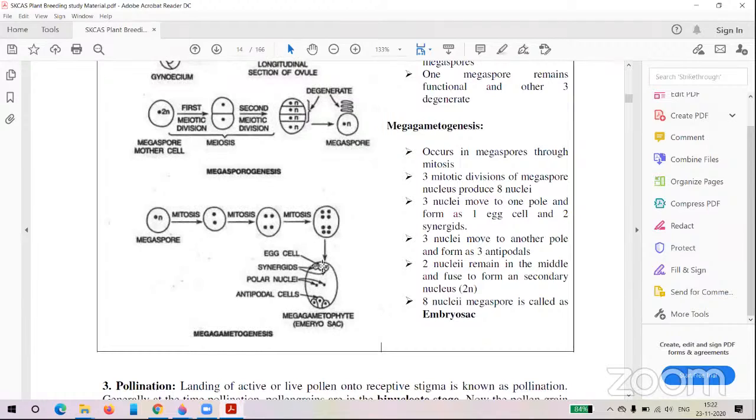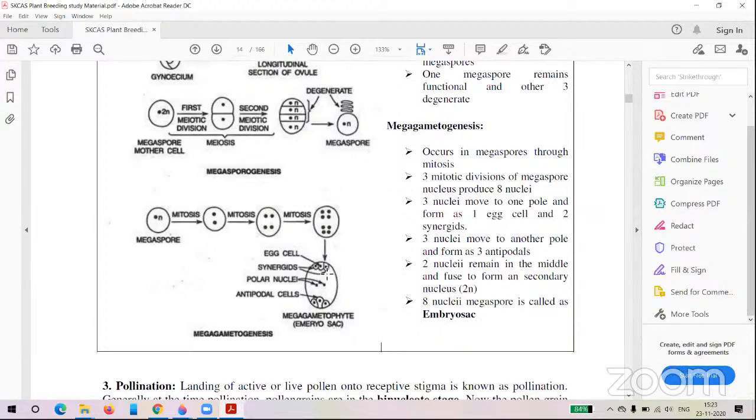The upper three cells, among them the middle one is the egg cell, and adjacent to the egg cell are the synergids. And this is a polar nucleus. These two polar nuclei will form the dinucleus or secondary nucleus. Now the sperm gamete, the pollen, the generative nucleus will again give two sperm nuclei.